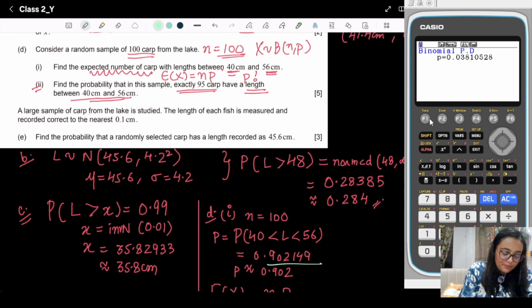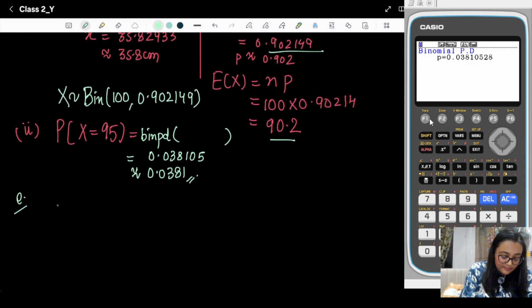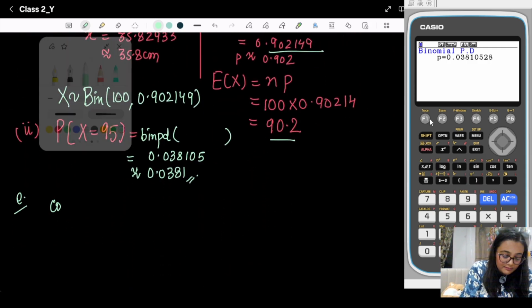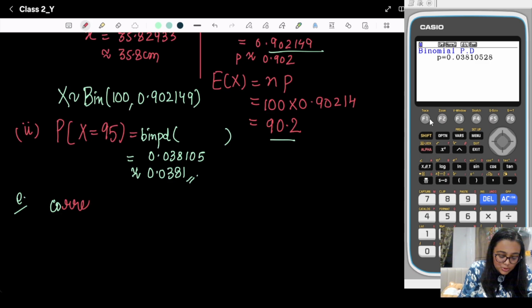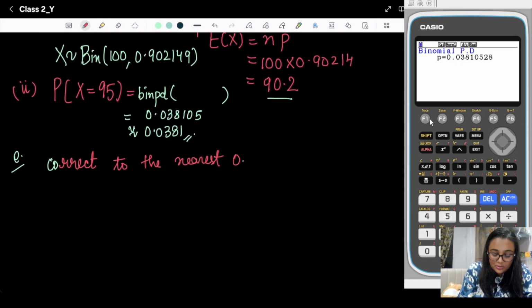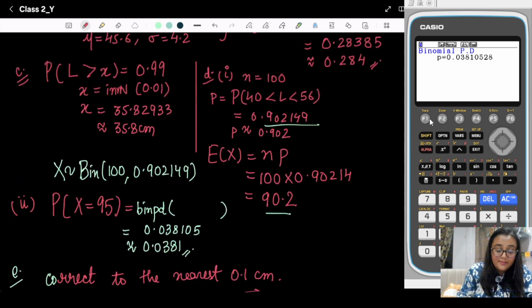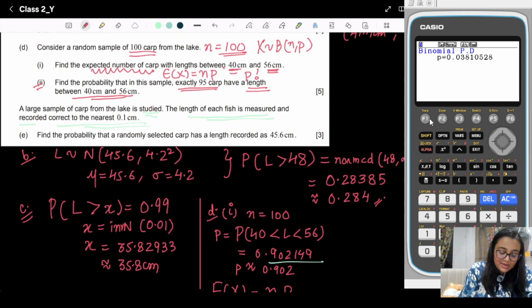Now the last part and the last question. A large sample of the carp from the lake is studied. The length of each fish is measured and recorded correct to the nearest 0.1. So we need to focus on this: correct to the nearest 0.1 centimeter. Okay, we need to focus on this key line.